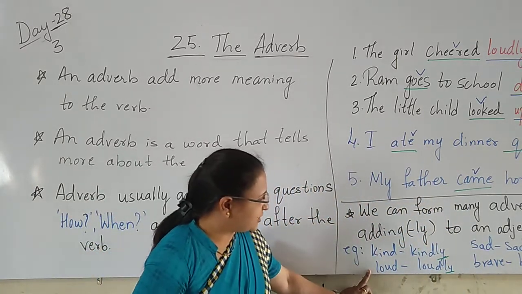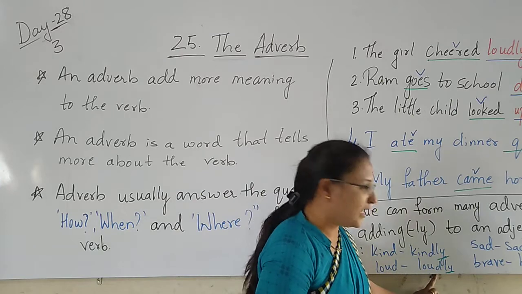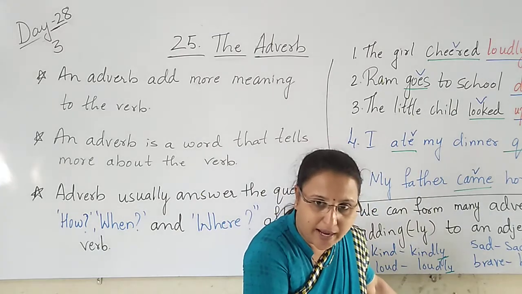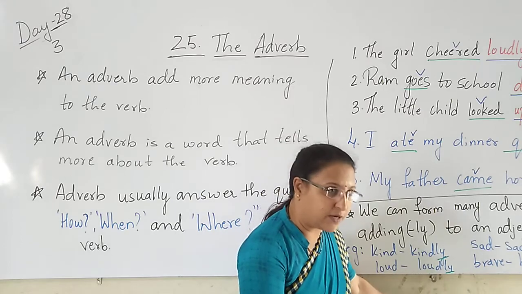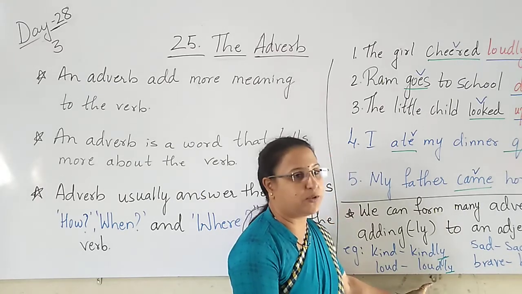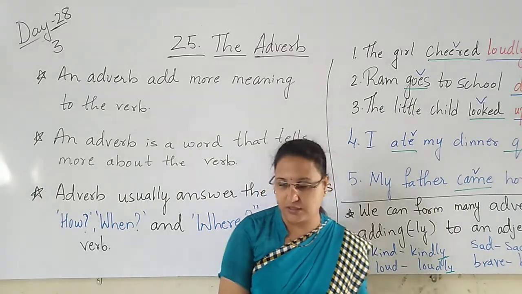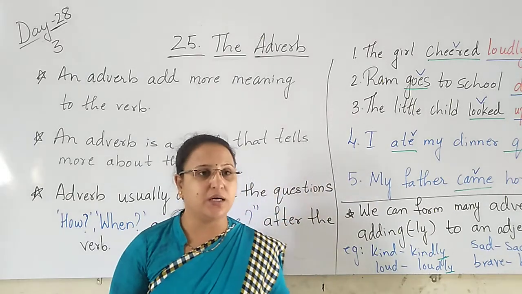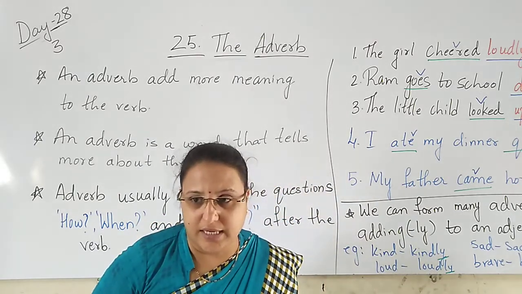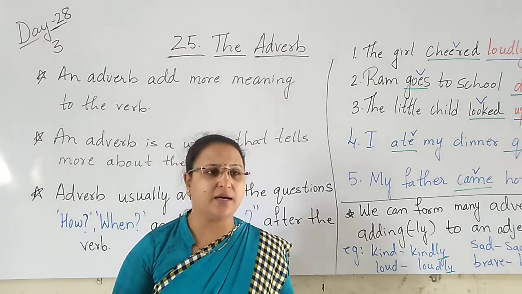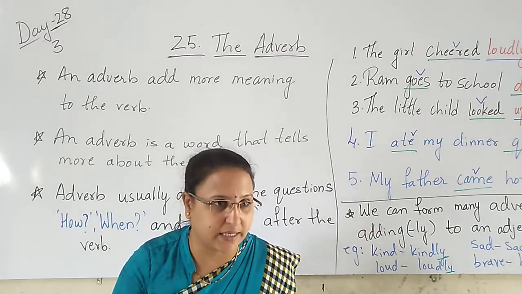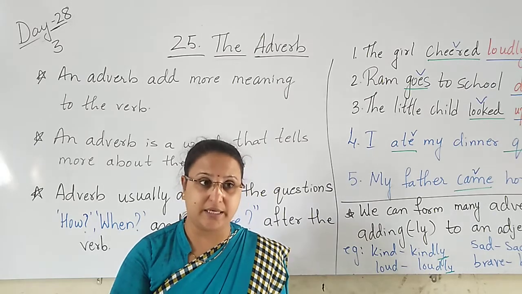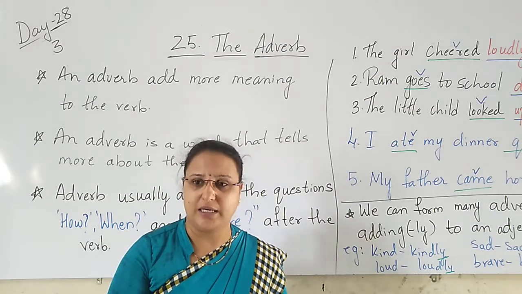These are called adjectives. These are called adverbs. When we add ly, we call it adverbs. To form adverb, we add ly to the adjectives. Yesterday it was raining very heavily.